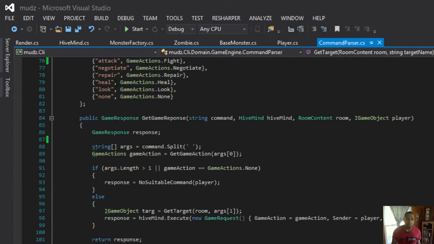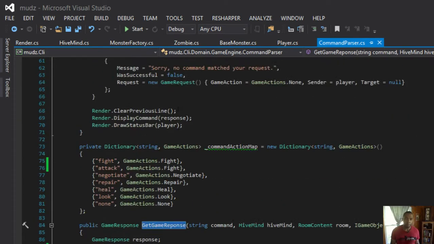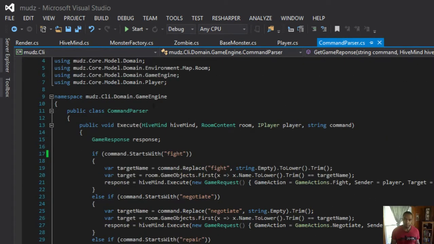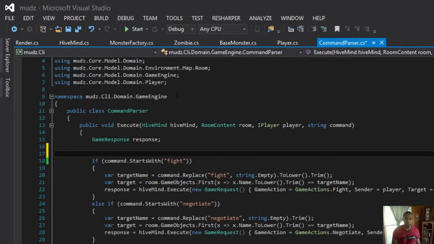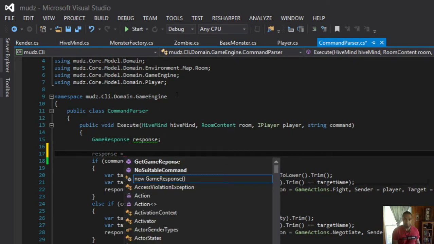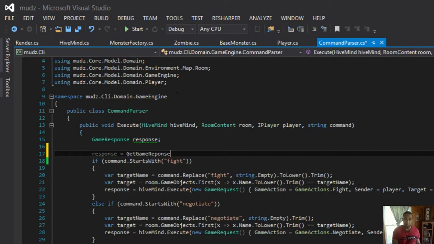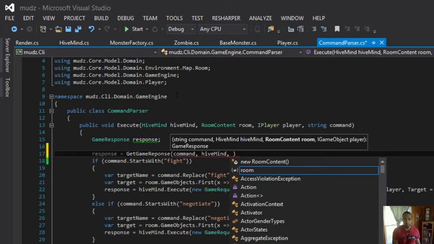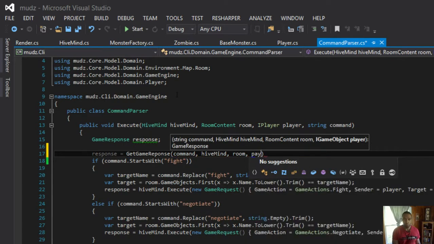All right, so I've got this GetGameResponse, and I can say response is equal to GetGameResponse, and I pass in the command, the hive mind, the room, and the player.